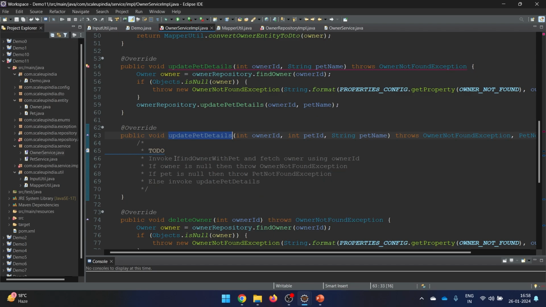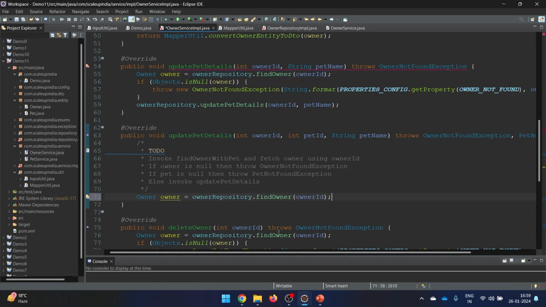So the first one is find owner with pet. So can I copy this? Let's see. If I copy this, you remember find owner was not providing me the pet. So if I just copy this particular one, it is not going to provide me any pet, and hence I won't be able to perform any kind of checks on it. So I want it with the pet.